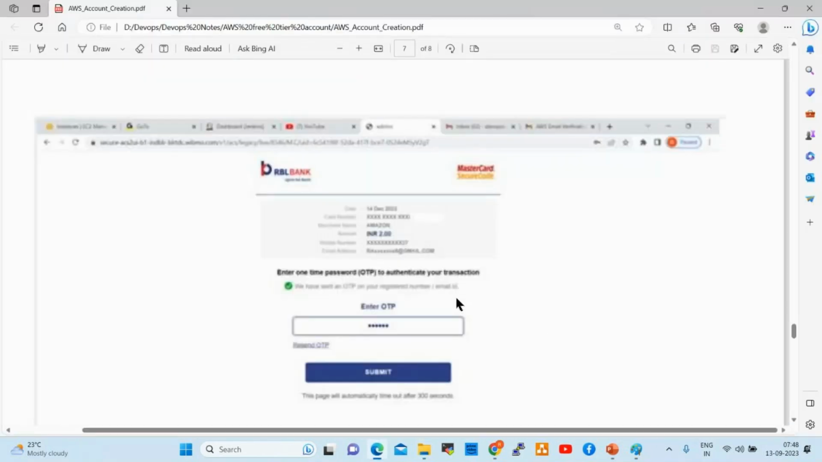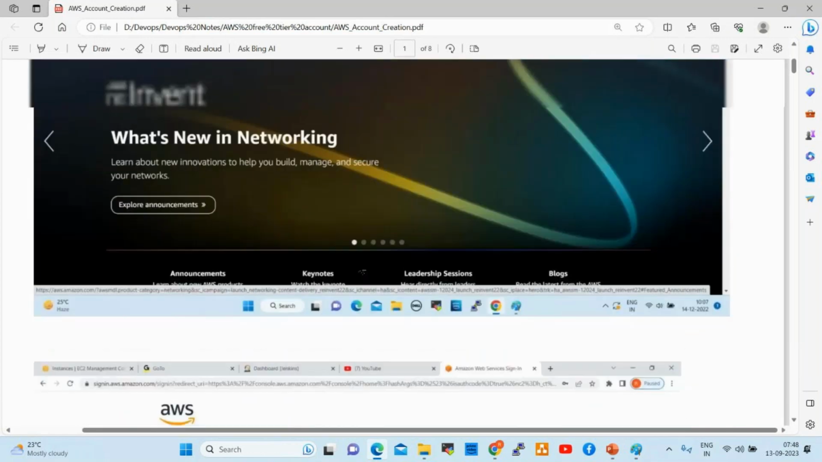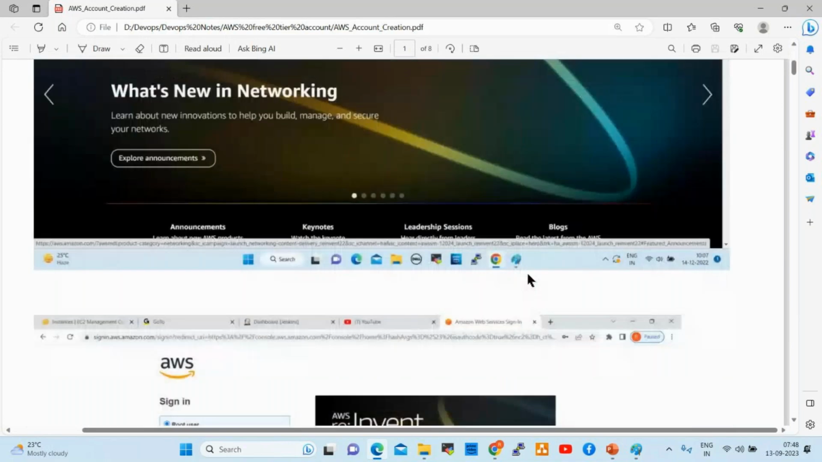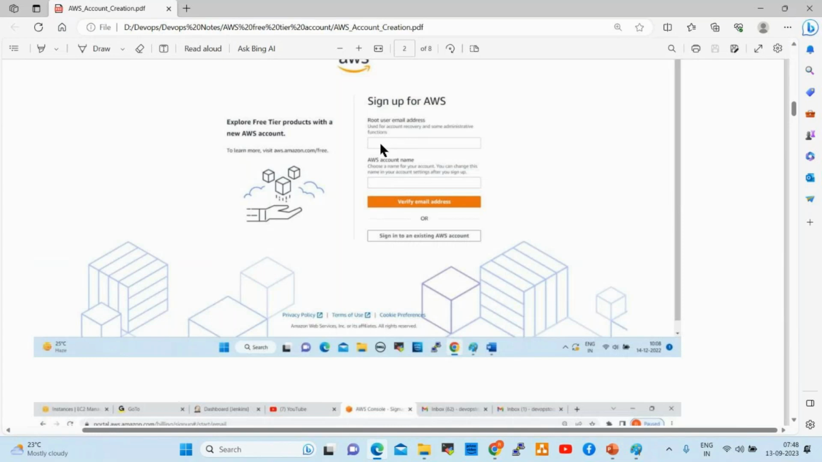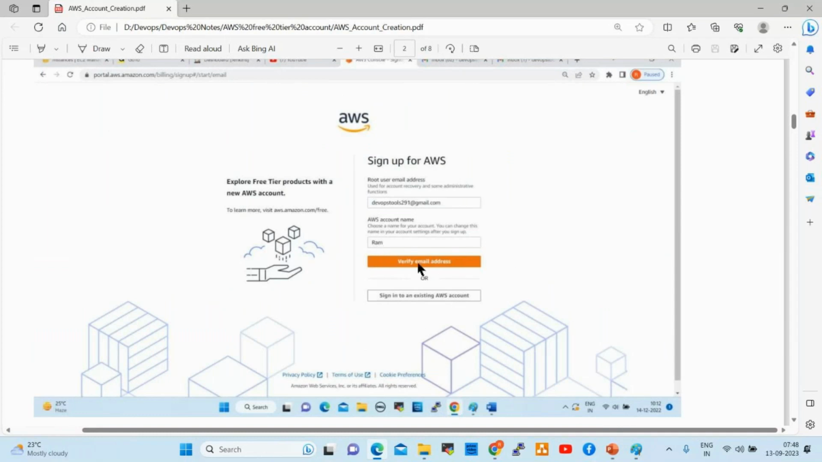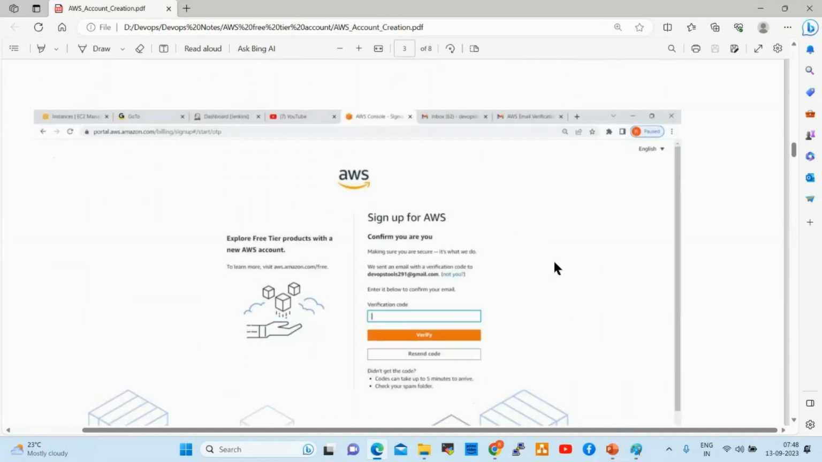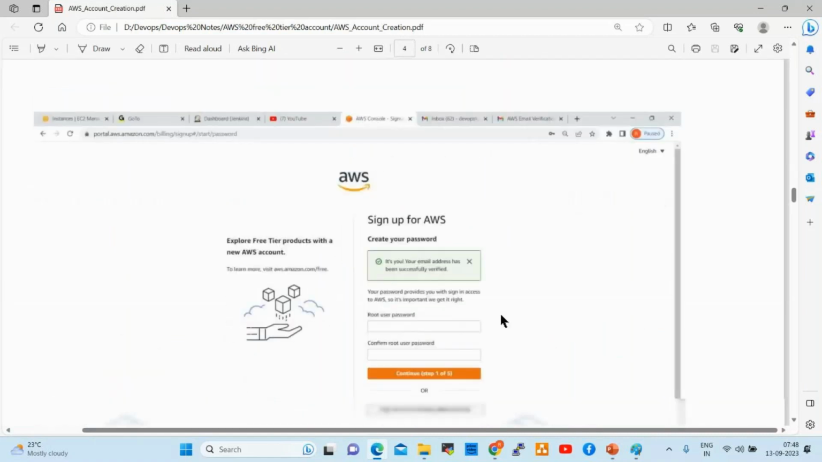See here. Once we give this URL aws.amazon.com, it will open like this. Click on sign in to the console. Now click on create new AWS account. Once you click on that, it will show the root user email address and account name. You can give the email address and account name. After that, click on verify email address. Whatever verification code you get, you need to enter here. Click on verify, and it will be verified successfully.